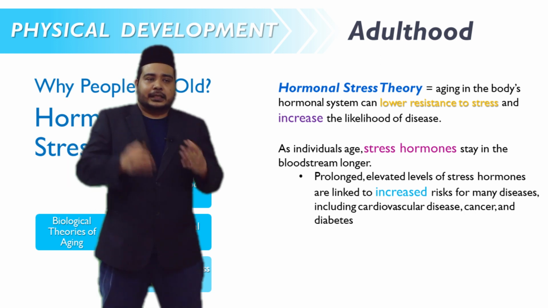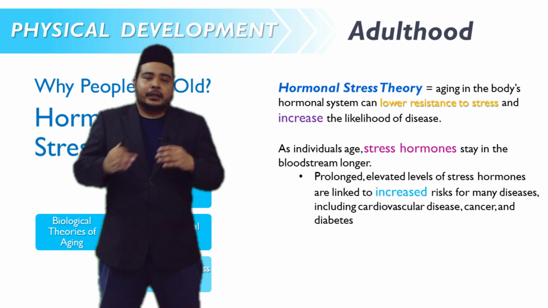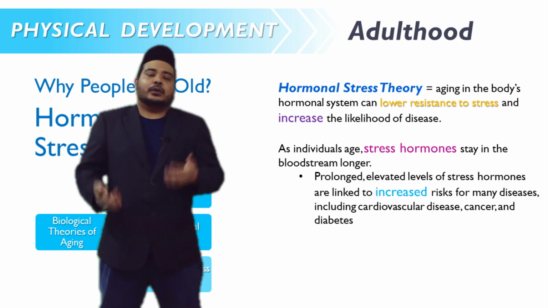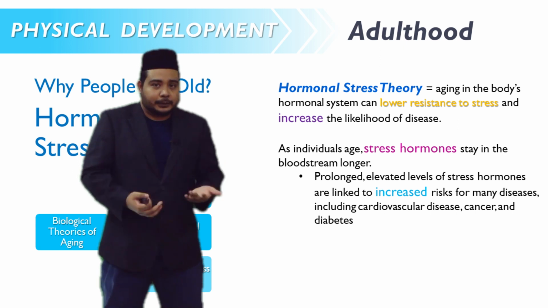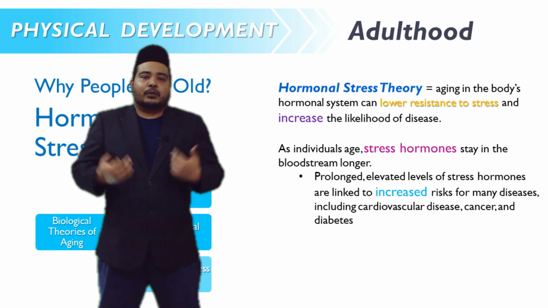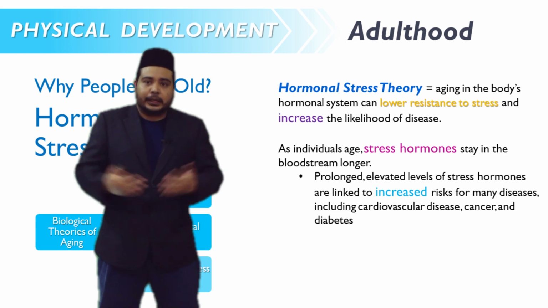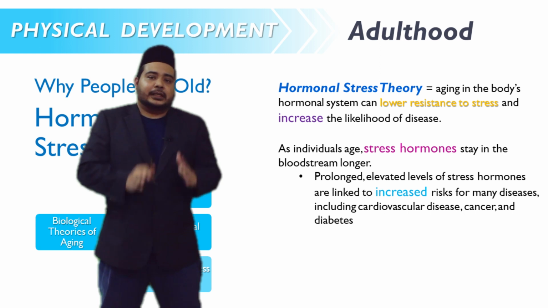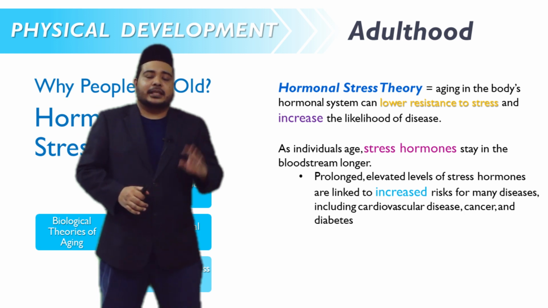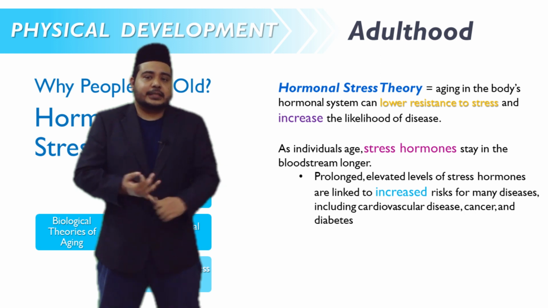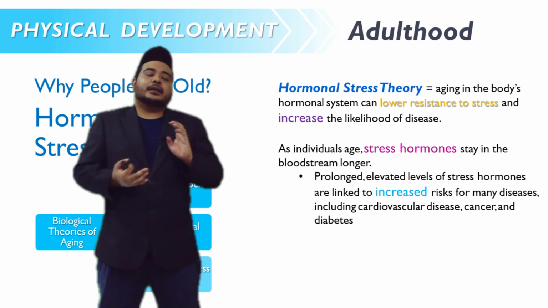As individuals get older, stress hormones stay in our body or in our bloodstream longer. And if these stress hormones stay in our body longer, a prolonged elevated level of stress hormones is linked to increased risk of many diseases, including cardiovascular disease, cancer, and diabetes.